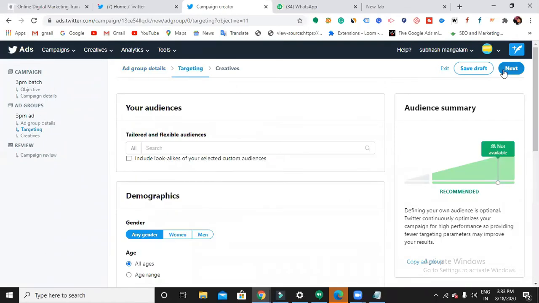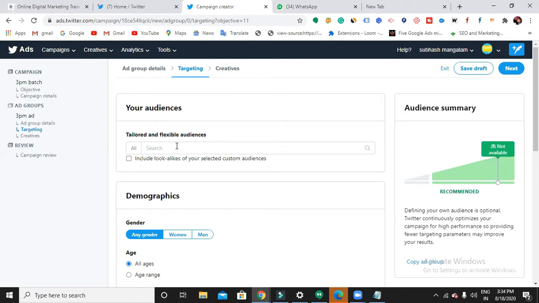Here comes ad level. So you need to choose an audience. We are done with the ad group details like giving a budget, giving a name for our ad, and how much you want to pay per 1,000 impressions. Here comes audience, for whom you want to show your ad. Detailed targeting: tailored and flexible audience. This is useful when you want to remarket. Let's say Sumit visited my website. I want to show my ad to him on Twitter. At that time, you can do that kind of remarketing with the help of this tailored and flexible audience.